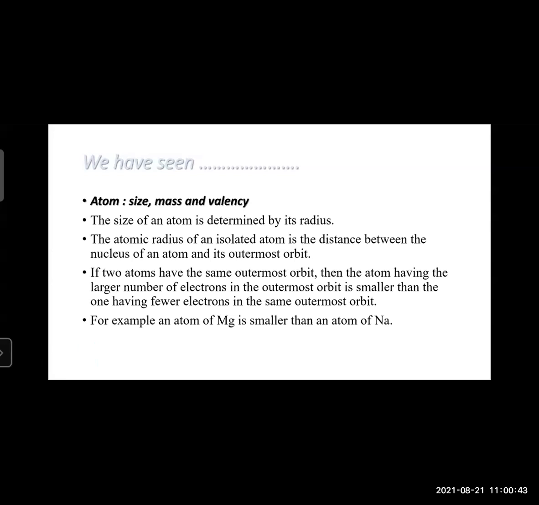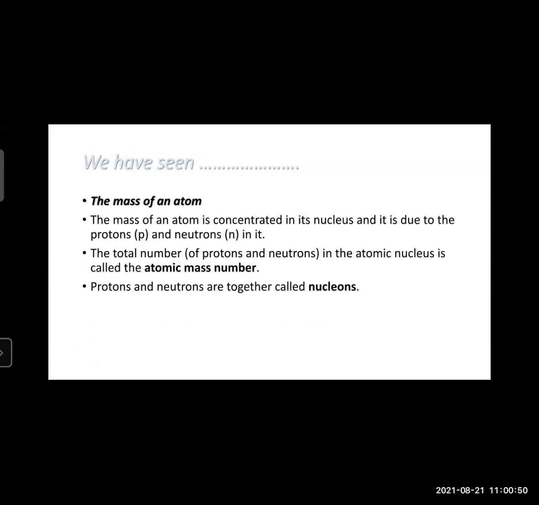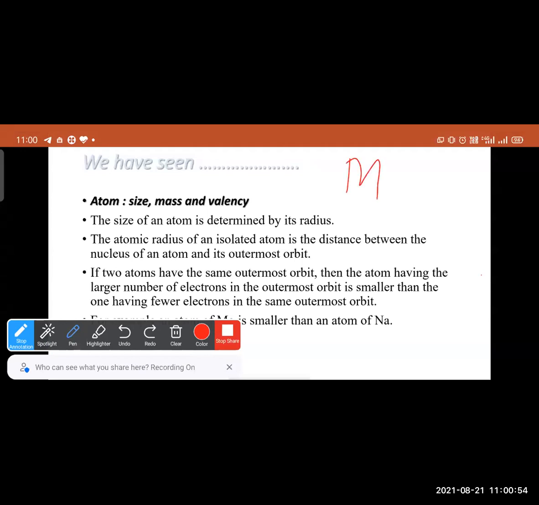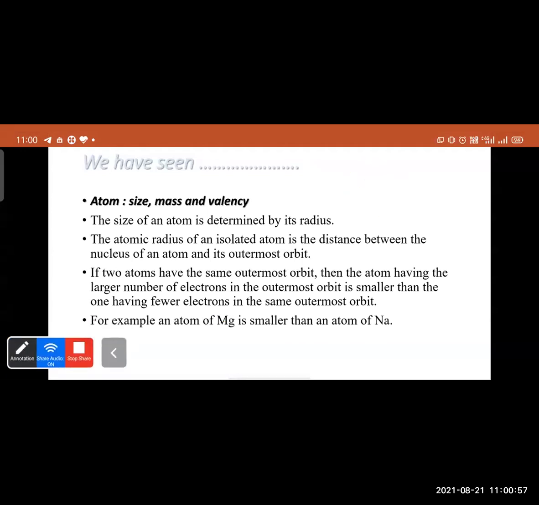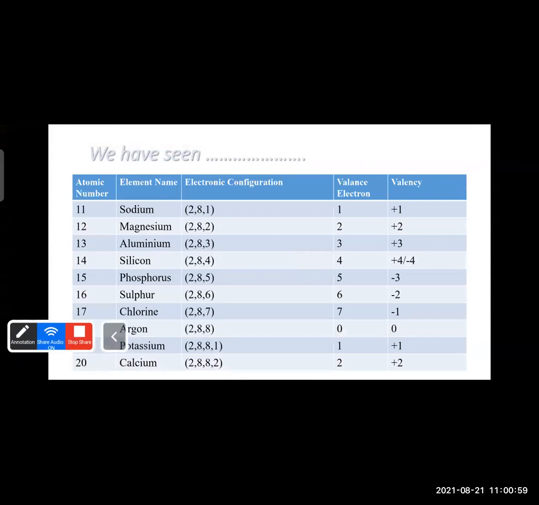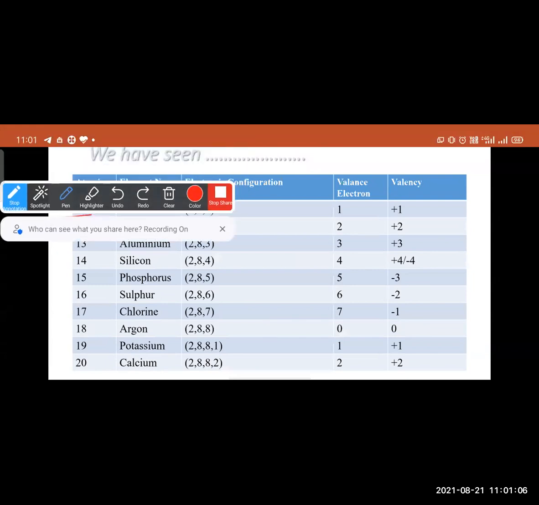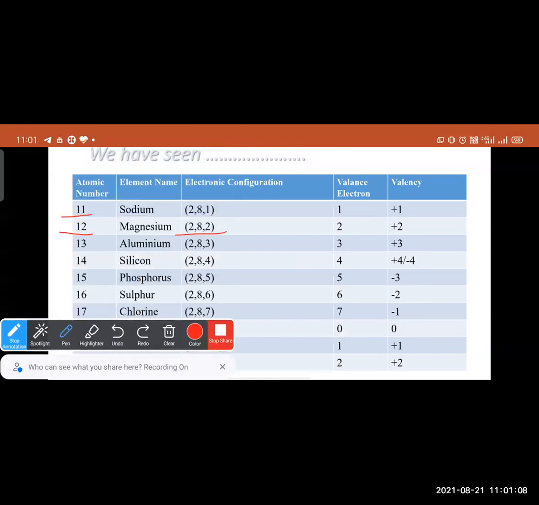For example, an atom of magnesium is smaller than an atom of sodium. Just we will see magnesium. As we have seen, what is the atomic number of magnesium? It is 12. And the next example is sodium. The outermost orbit of magnesium has 2 electrons, and the outermost orbit of sodium has 1 electron.